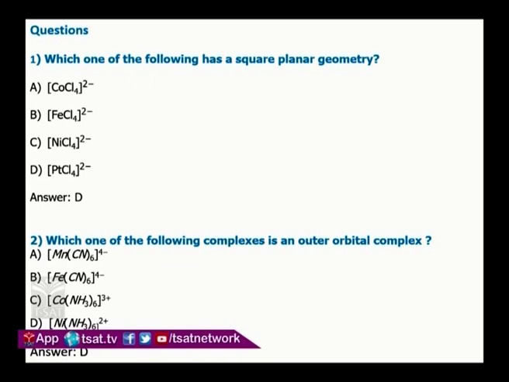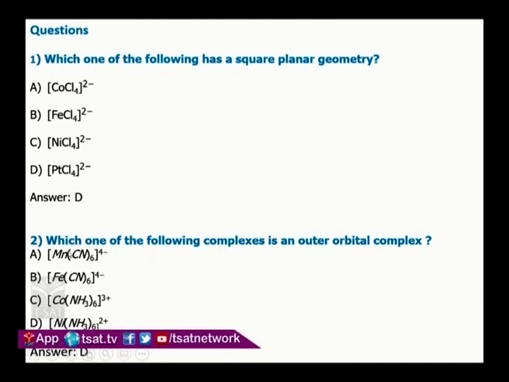Let us see some questions here, you see. Which one of the following is a square planar geometry? Just now I told, all platinum plus 2 tetra-coordinated complexes are square planar. Here, without any doubt, we can answer this question, D option, because platinum plus 2 tetra-coordinated complex is dsp2. Tetrachloronickelate, just now we have seen. Similarly, tetrachloroferrate, if we take these two, they are sp3 hybridization, and this will be dsp2 hybridization. dsp2 means square planar geometry. So I am not explaining this, as we already know this answer.